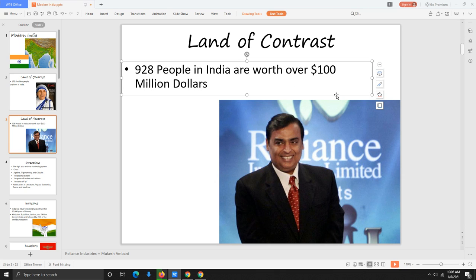The richest person in India is this guy right here, Mukesh Ambani. He's the richest person in India. He runs a company called Reliance Industries. Reliance Industries owns multiple other companies. So he doesn't own just one company. He has a whole bunch of companies that he owns under his group that he calls Reliance Industries.